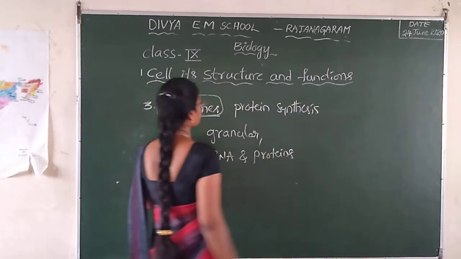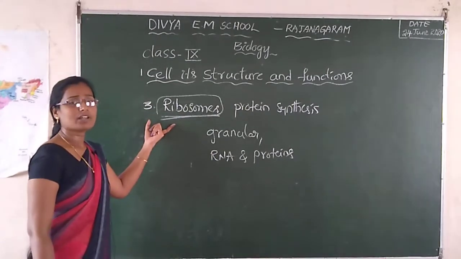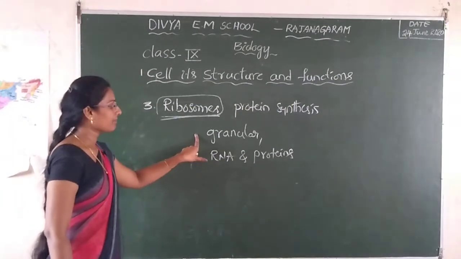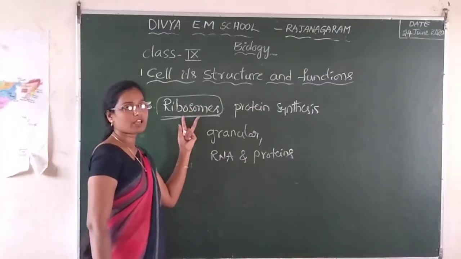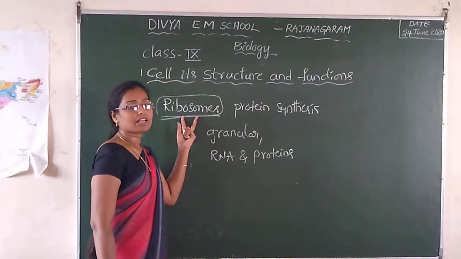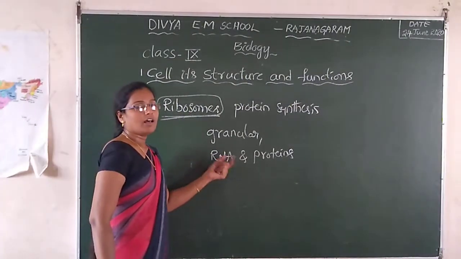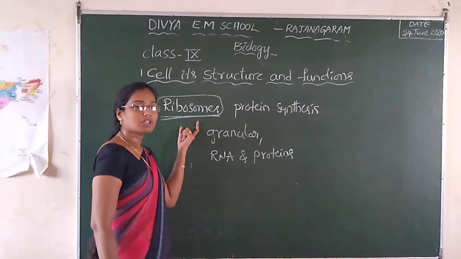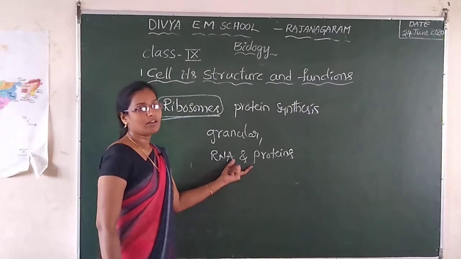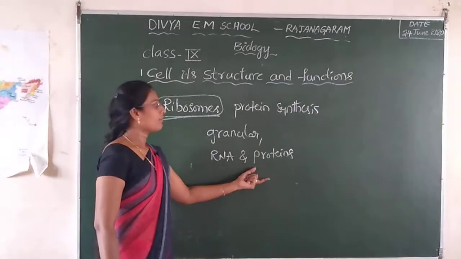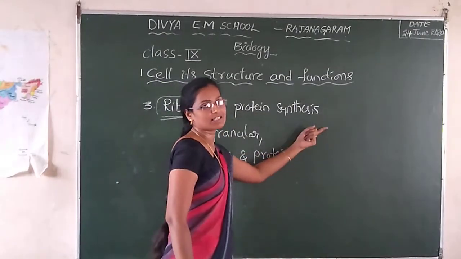Ribosomes are small granular structures in the cytoplasm. Ribosomes contain RNA and proteins. Ribosomes are of two types. One is free ribosomes, scattered in the cytoplasm. The second is ribosomes attached to the endoplasmic reticulum. These are called rough endoplasmic reticulum. What is the function of ribosomes? It is the site of protein synthesis.